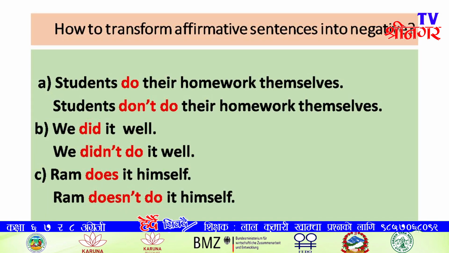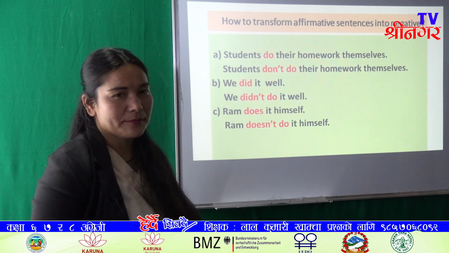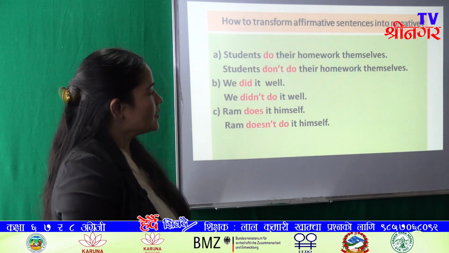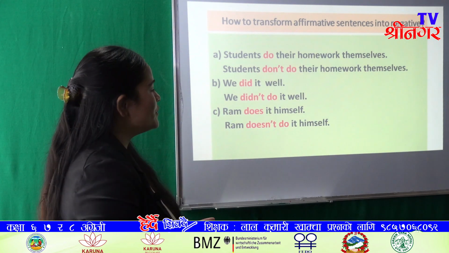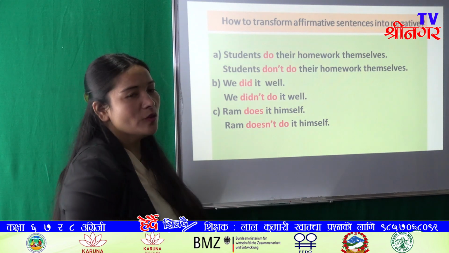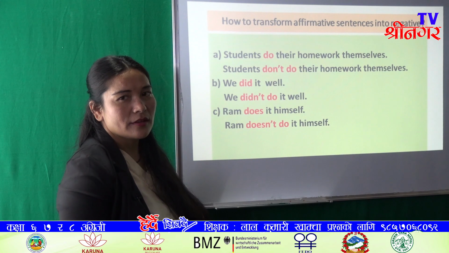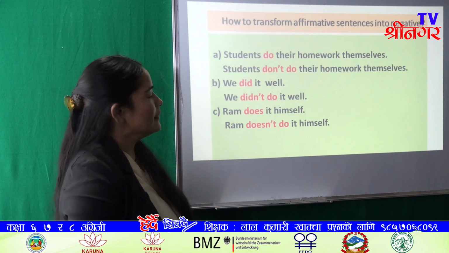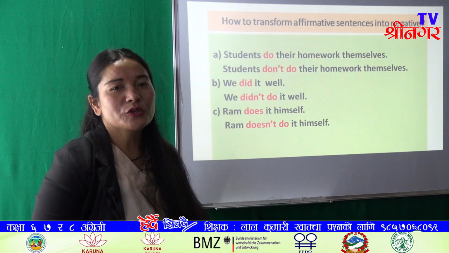Okay, same, Ram does it himself. And its negative is Ram doesn't do it himself. Here does is verb 5, so we use doesn't, and does is the main verb here. We don't directly use not with does. With verb 5, we have used doesn't here, and does changes into do.